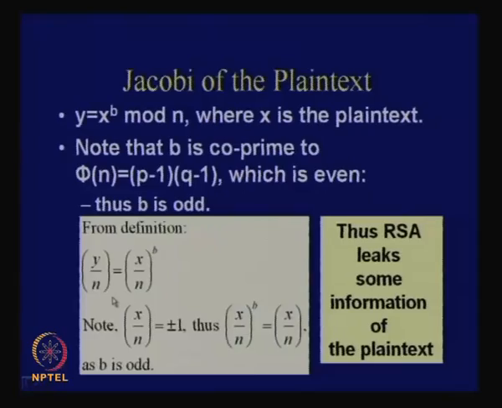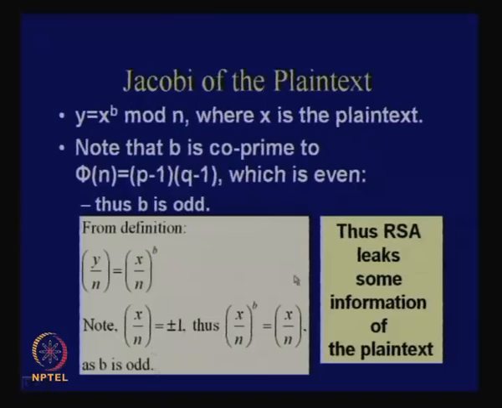So the Jacobi information is totally leaked: your cipher text and n has the same Jacobi as your plain text and n, and that should not be the case.